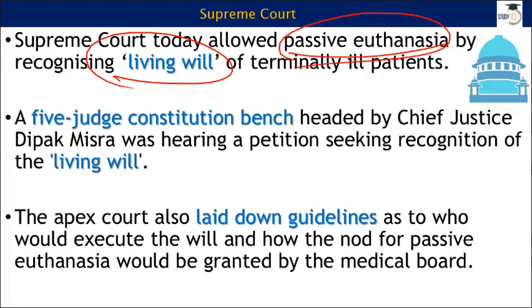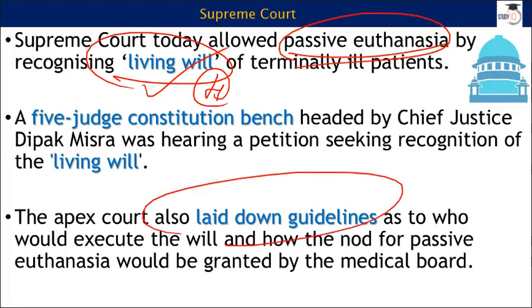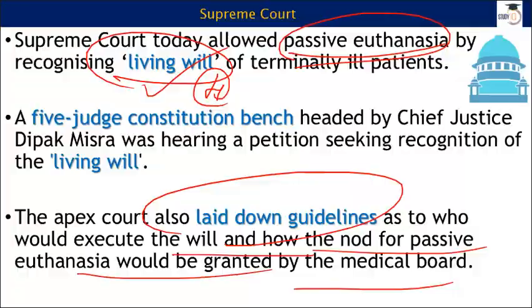Now, a 5-judge constitution bench. Out of these 5 judges, 4 judges are for this living will or passive euthanasia, and the apex court has basically said that it has in fact laid down guidelines as to who would execute the will and how the nod for passive euthanasia would be granted by the medical board. Now I have a picture.